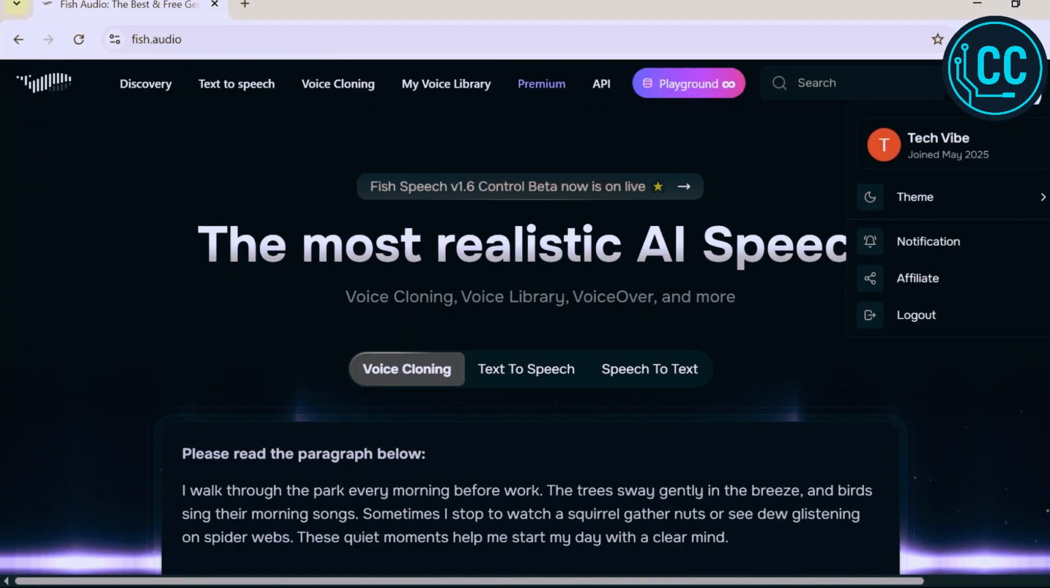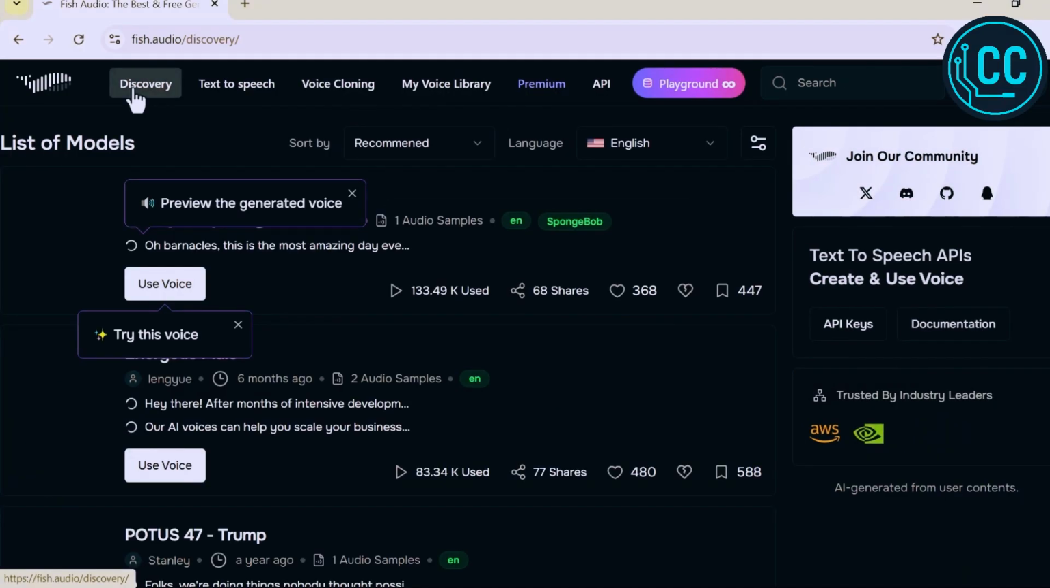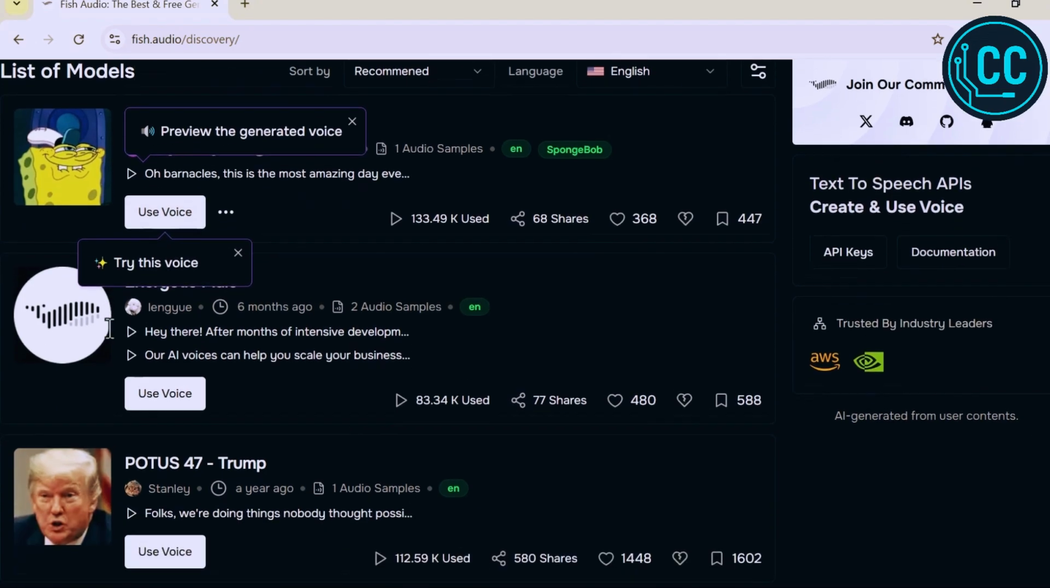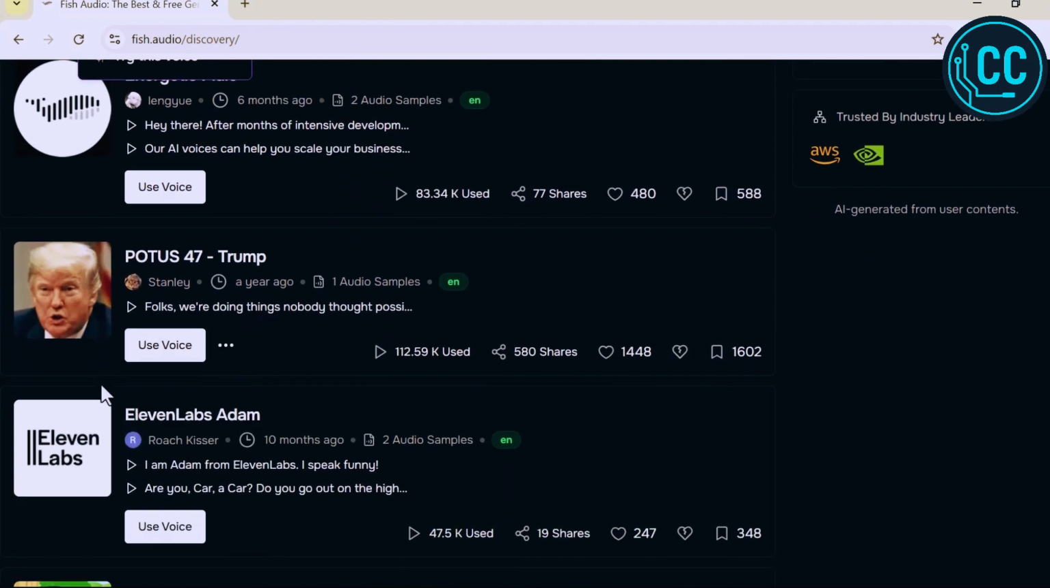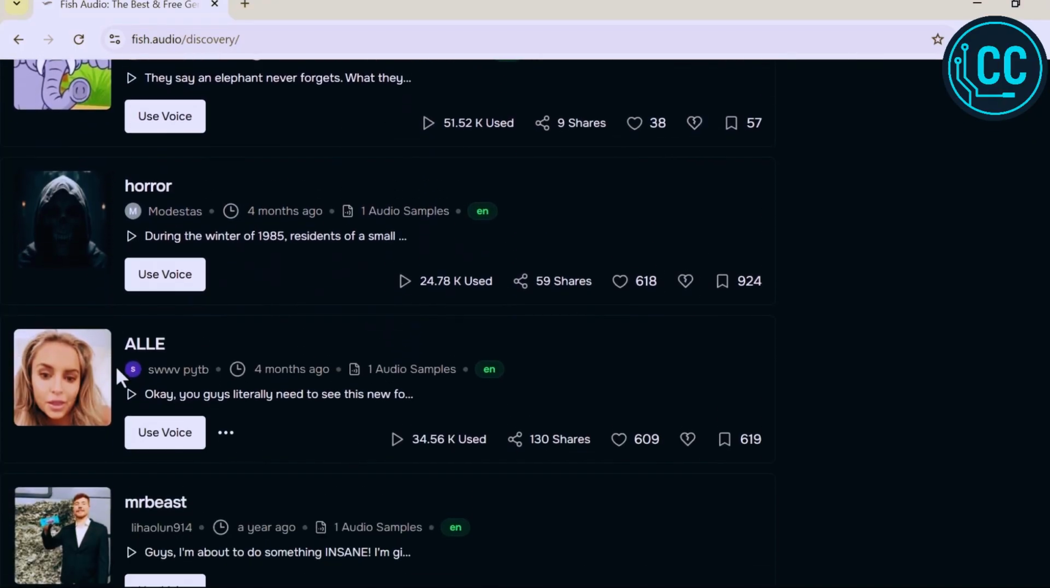Head over to the top right corner and click on Login. Here on the home page, you can see the main options: Discovery, Text-to-Speech, Voice Cloning, My Voice Library. First, I am clicking on the Discovery tab. As you can see, there are a lot of famous voices available here, ready to use. You will find voices of well-known public figures, actors, and influencers. Let's try one out. Here is a sample of Olive voice.